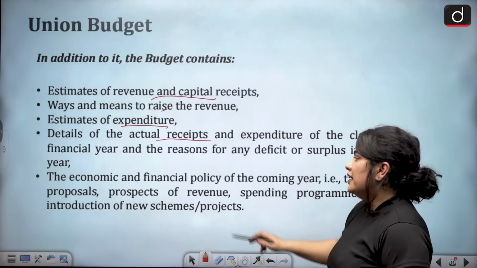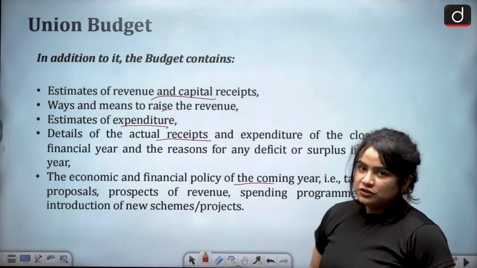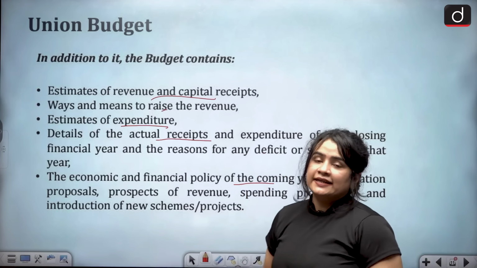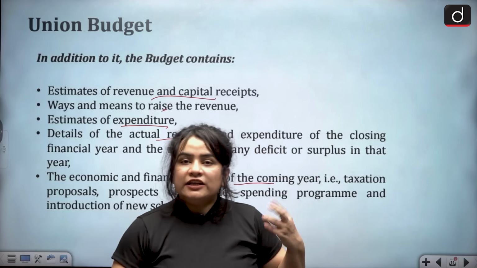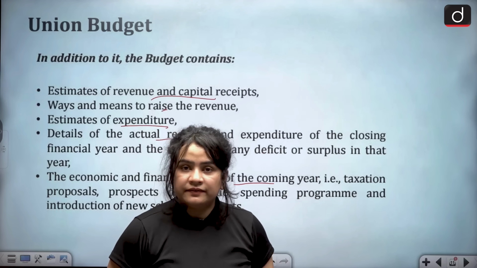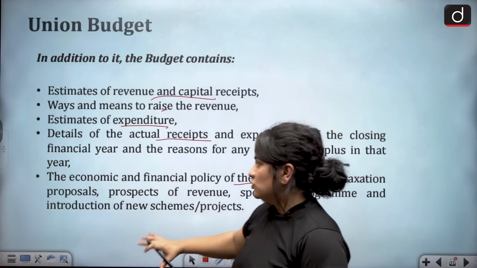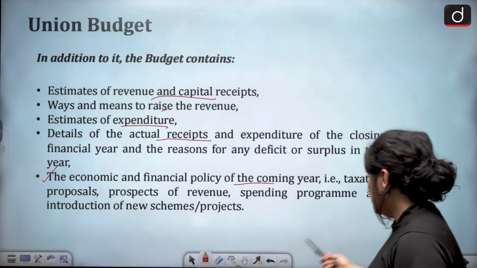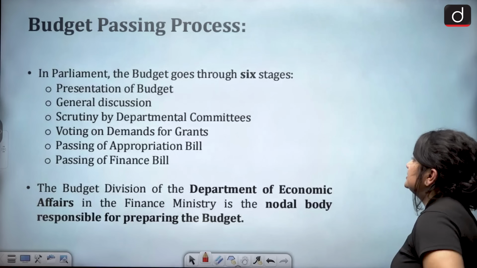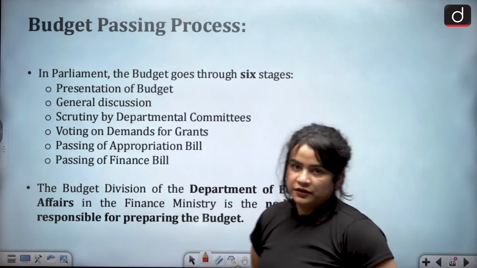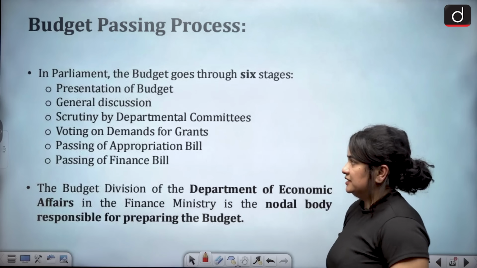Then finally, the economic and financial policy for the coming year, along with what? For example, taxation proposals, any new government schemes, any other amount of public spending that the government plans to do is also contained in the budget. Along with, of course, the first thing that we discussed, the simple estimate of revenue or a simple statement of revenue and expenditure of the preceding year.